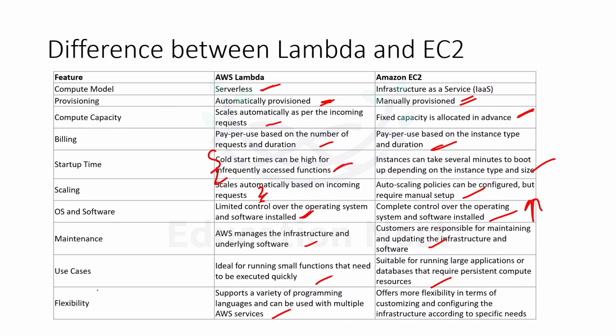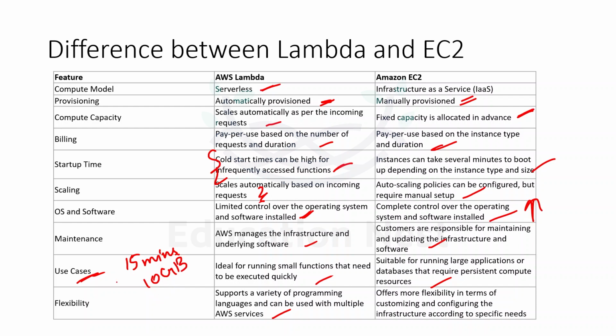Now, in the use case, you might have seen that it says executing small functions. Why so? Because till now everything seems greener on the Lambda side, but there are limitations to Lambda as well. The Lambda function will run for a maximum of 15 minutes, and it can be given 10 GB of memory.